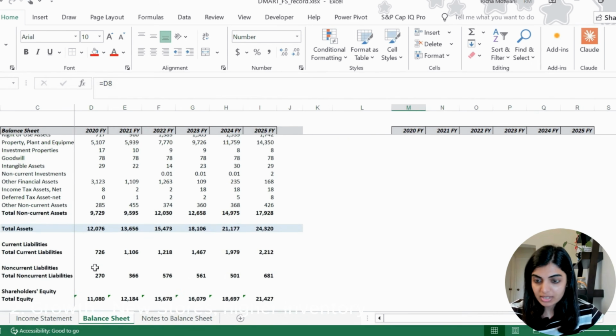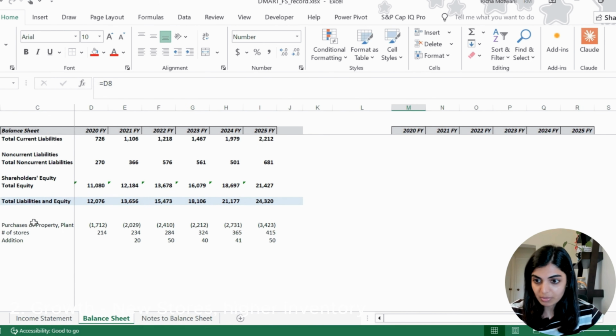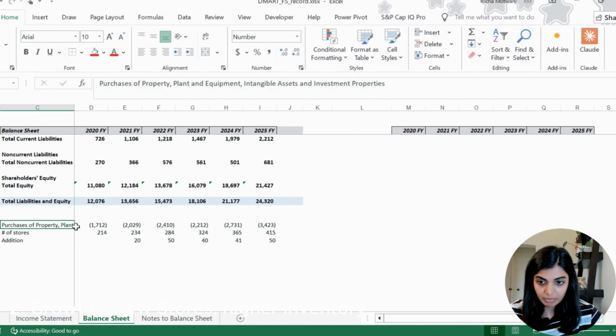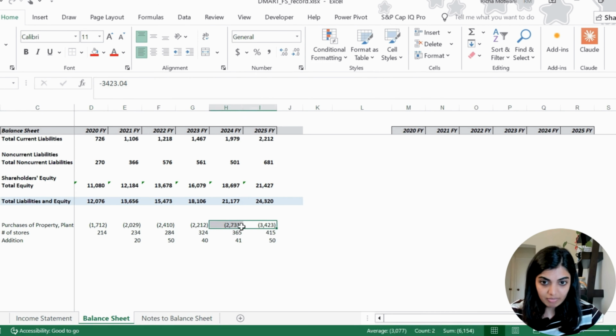First, I have pulled one line from cash flow statement, which is purchase of property plant equipment, which is kind of a capex line. And you can notice that in FY25, DMart has made a lot of investment in infrastructure building to increase its store network. You can also see the count of stores addition that has been done in FY25. It's 50 stores.